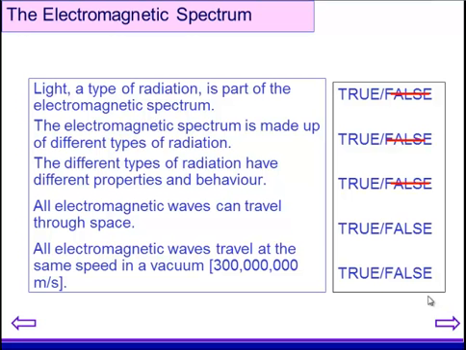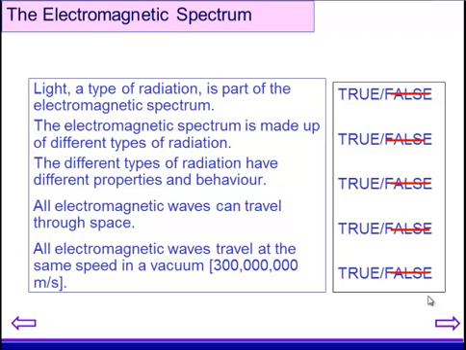All electromagnetic waves can travel through space. Again, this is true. Electromagnetic waves do not need a medium to travel through, so that means they can travel through a vacuum, and all electromagnetic waves travel at the same speed in a vacuum. That's 3 times 10 to the 8 meters per second. That is true, and that is another well-known constant.